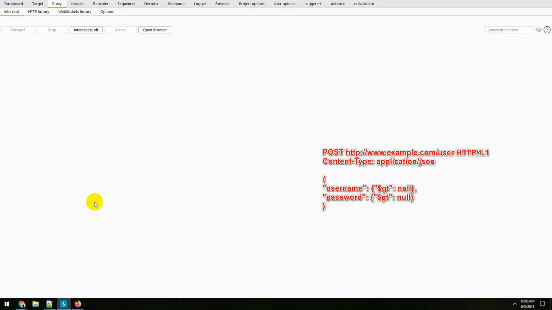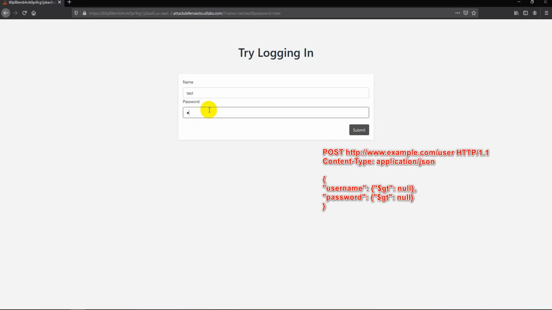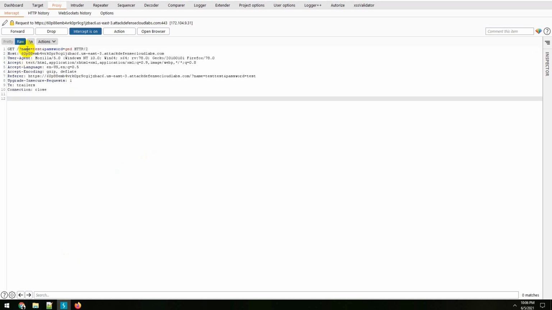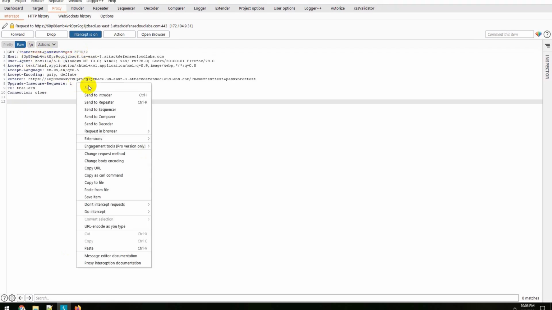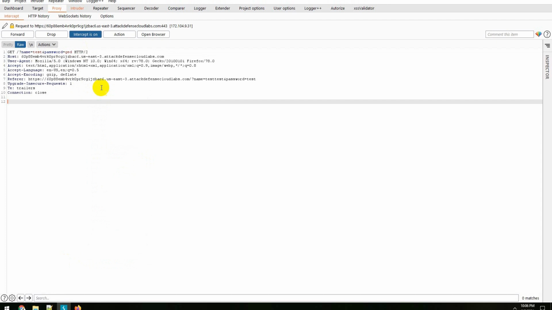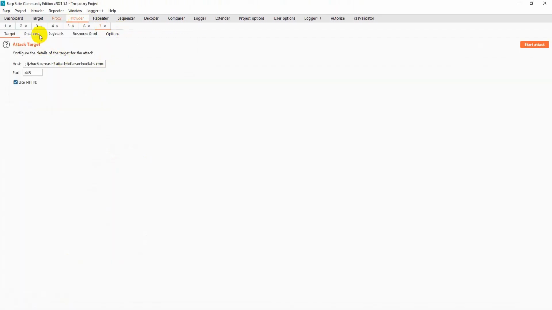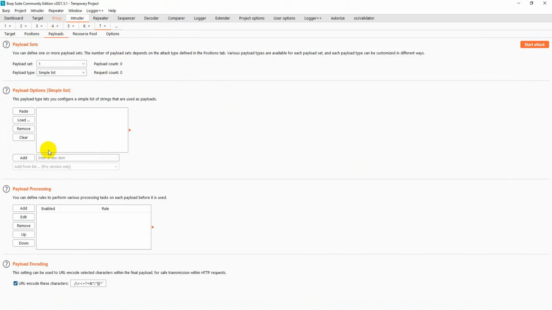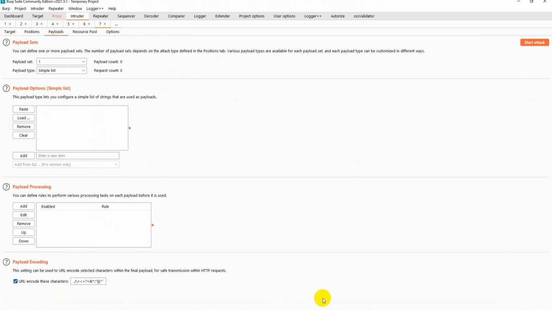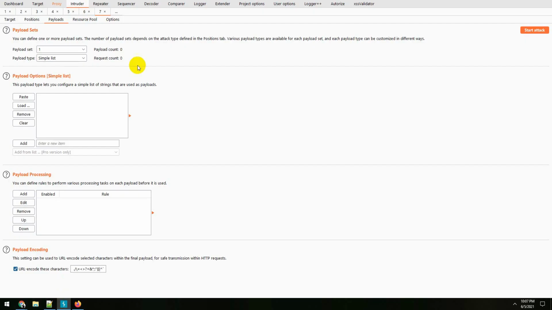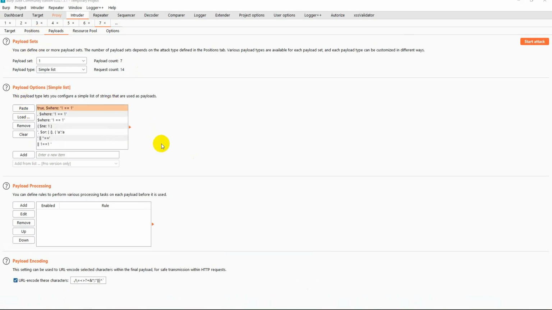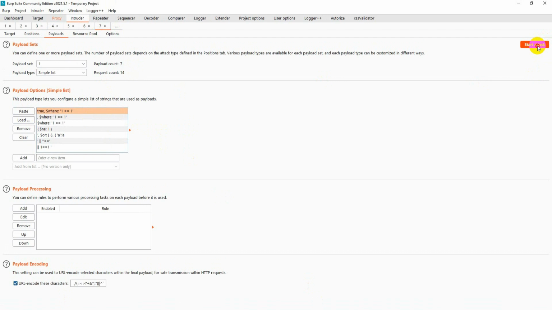I will intercept it. Let's say I'm intercepting it with Burp Suite, and this is the user and password I injected. I will send it to Intruder and then send all the payloads we have selected. Now I'll go to the payloads and simply paste a few. Let's copy these payload values. So I will go ahead and paste them over here. I just copy-pasted a few of the payloads and simply click on start attack.